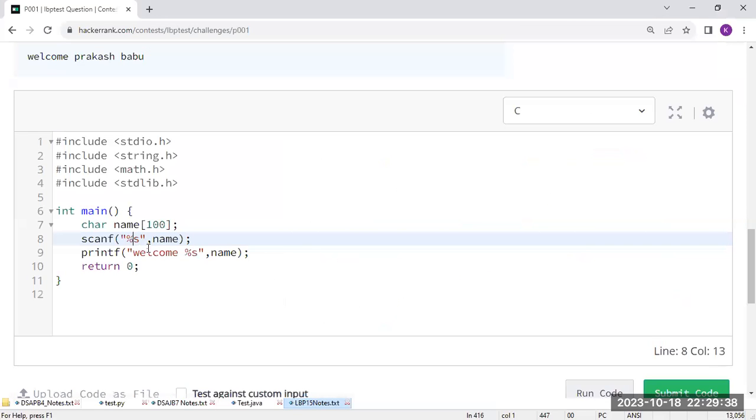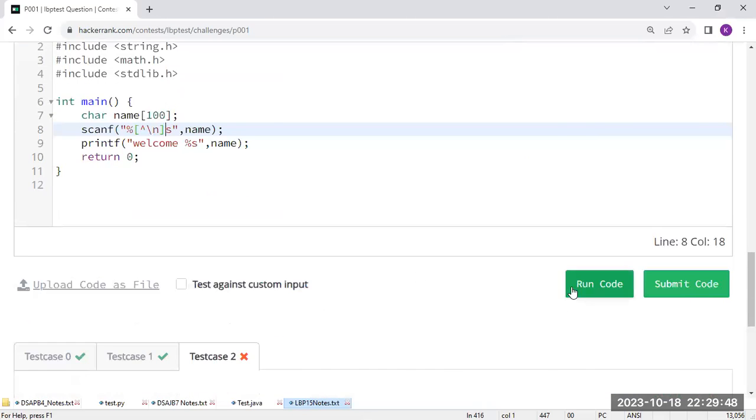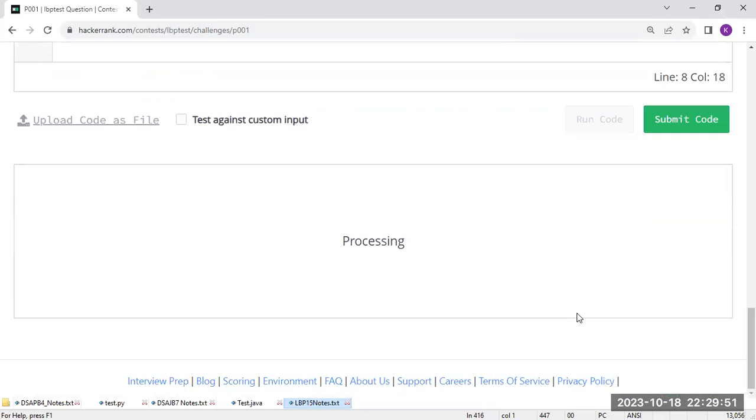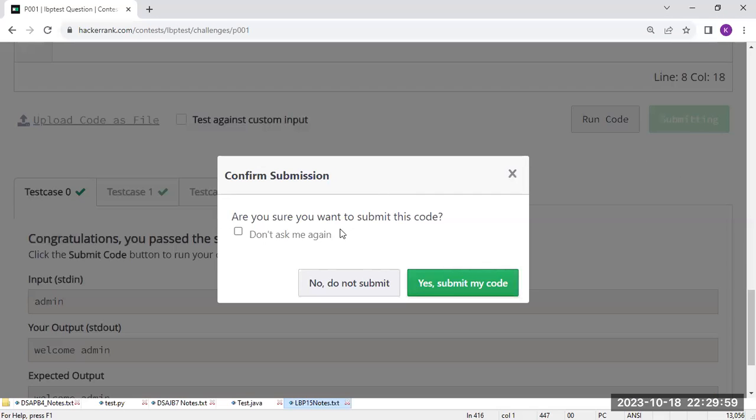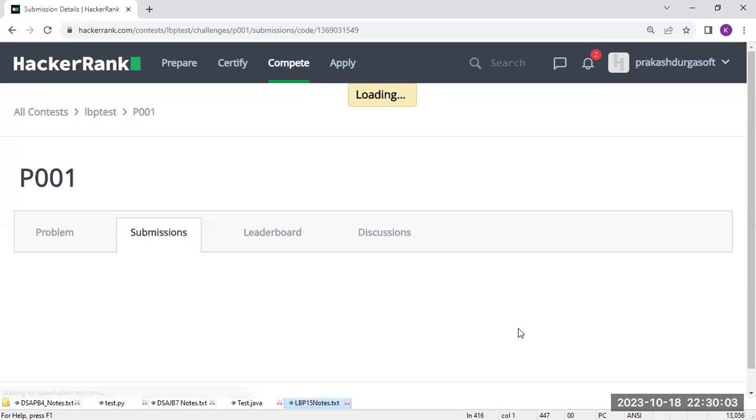So when you are reading multi-word strings, you have to take caret of slash n like this. Now, is it going to take including spaces or not? Yes. Let me run. Is the third test case passed or not? You can cross check. Yes, it is passed perfectly. Now submit the code. Sir, first time it will ask like this, so click on yes, submit my code, and don't ask me again.